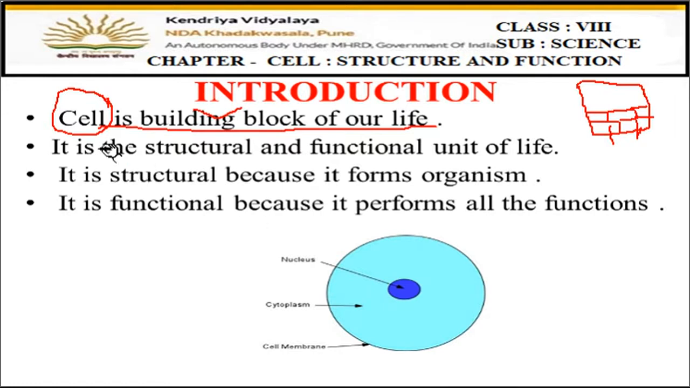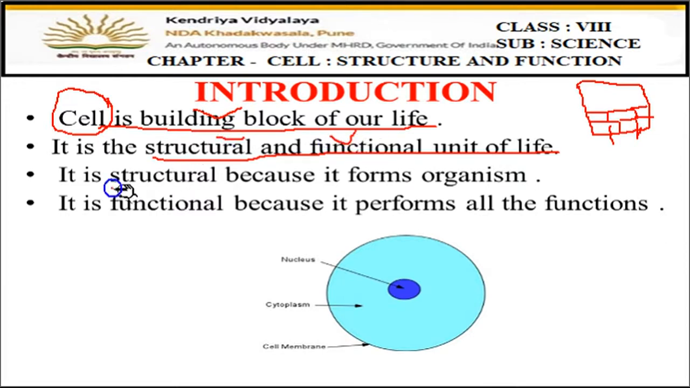Now, the exact definition for cell is that cell is the structural and functional unit of life. Now, let us understand this definition, why we are calling cell a structural and functional unit. Students, let us see both the words separately.